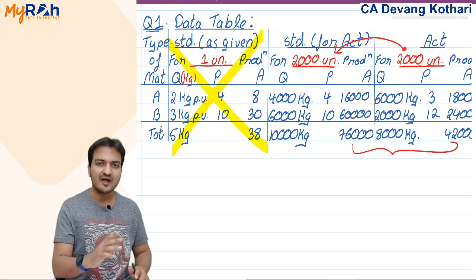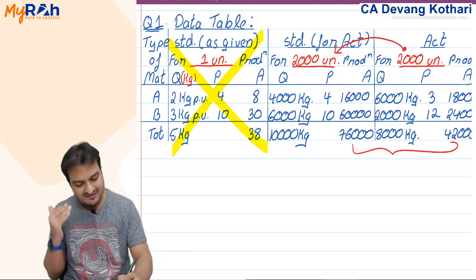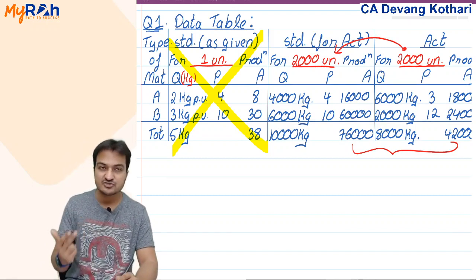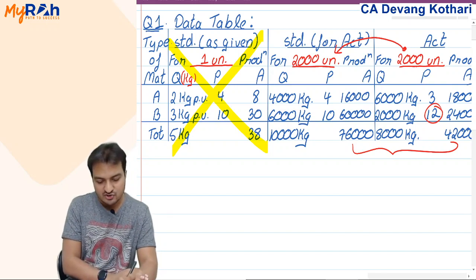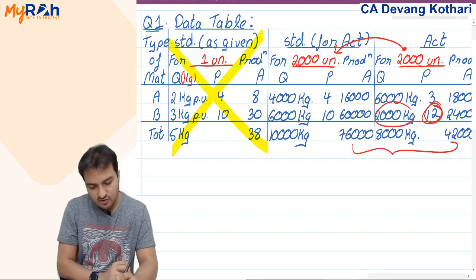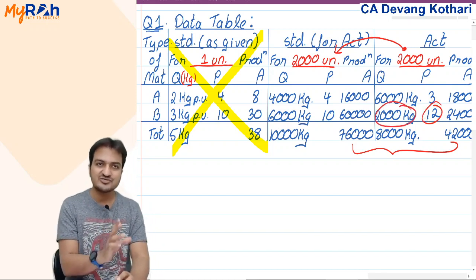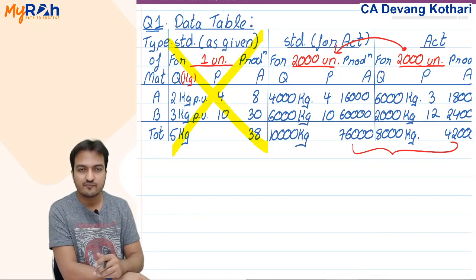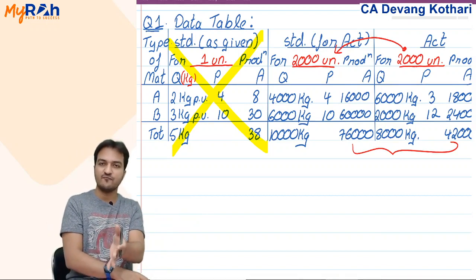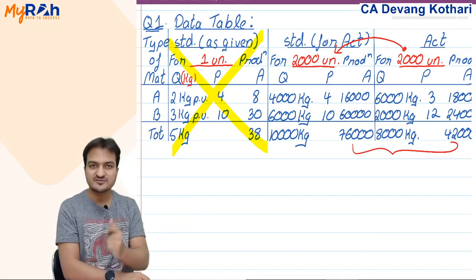And look, you cannot argue that if I had purchased extra 4,000, it would have costed same 12 rupees. No, this actual price is the price of only 2000 kg. If you had purchased extra 4,000, it might not have got price of 12. Maybe if you had purchased extra 4,000, you would have got some bulk discount.